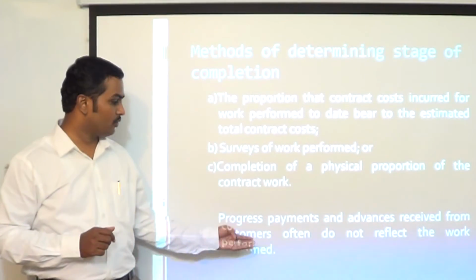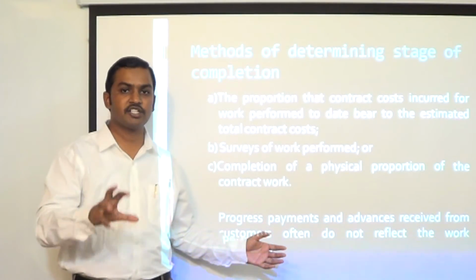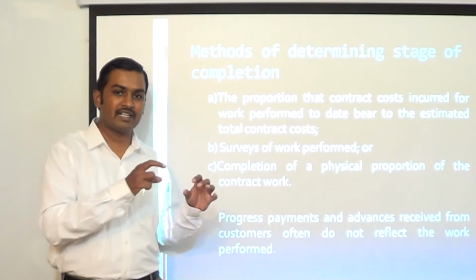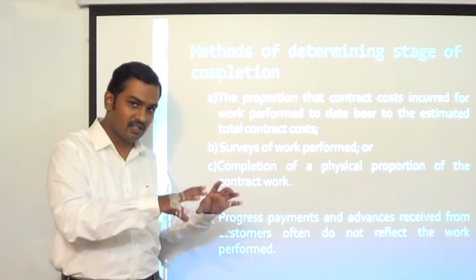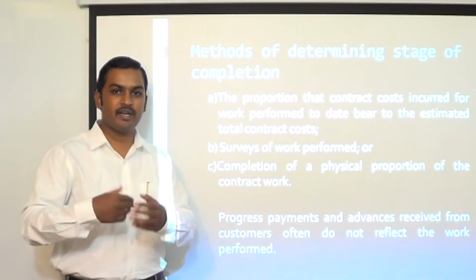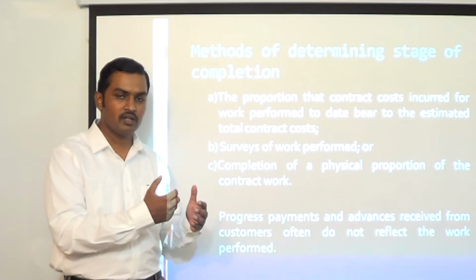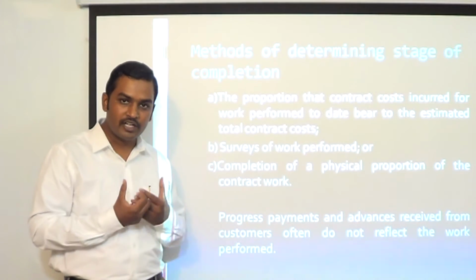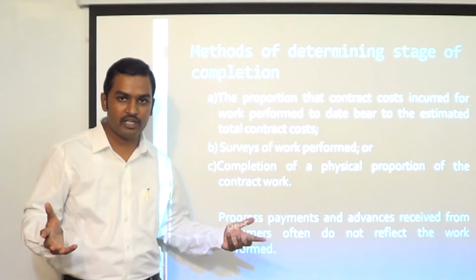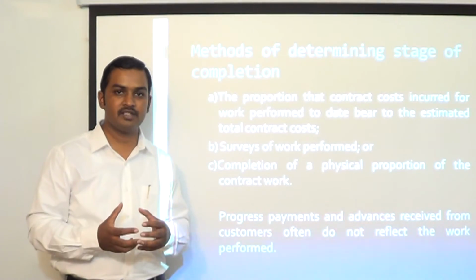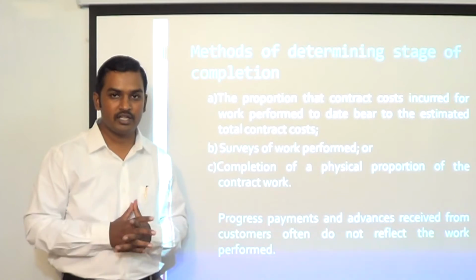So we cannot take the advances or progressive payments as an indication of the stage of completion, because progressive payments are not connected to the completion of the work. They are based on the payment terms. Generally in a construction activity, a contractor can expect some advance even without doing any work. So we cannot say that just because some progressive payments or advances have been received, some work has been done. It may not be the case.